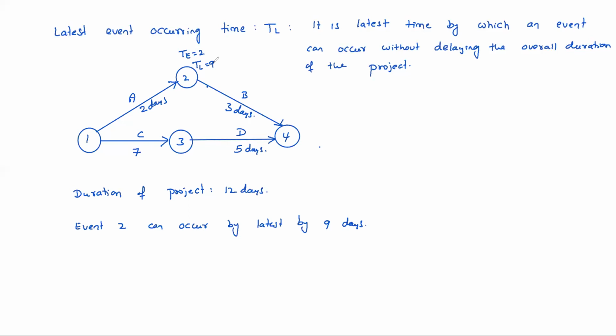Yes, sir. Okay. Like this, you can understand the latest event occurring time, but how to calculate this? That's very simple, no need to worry. Like the earliest event occurring time, this also can be calculated, but backwards we need to calculate. While calculating backward, when more than one tail is meeting at an event, the least value can be taken. That I will explain to you.